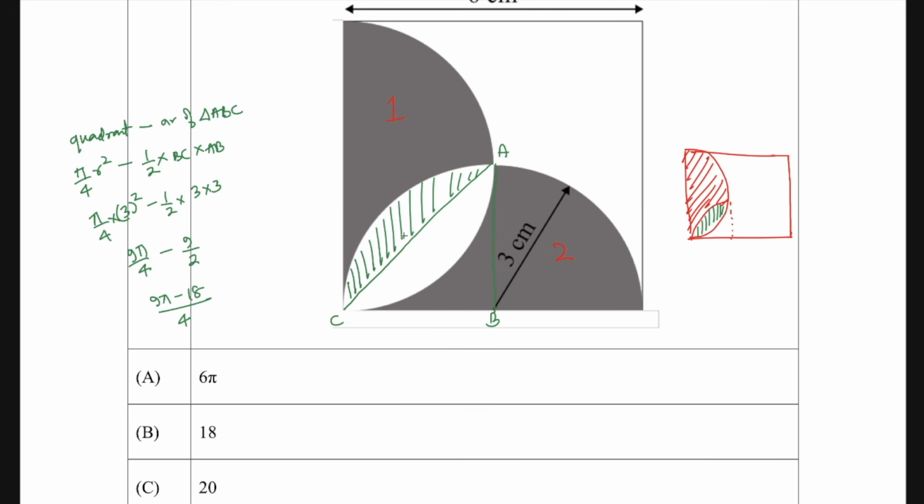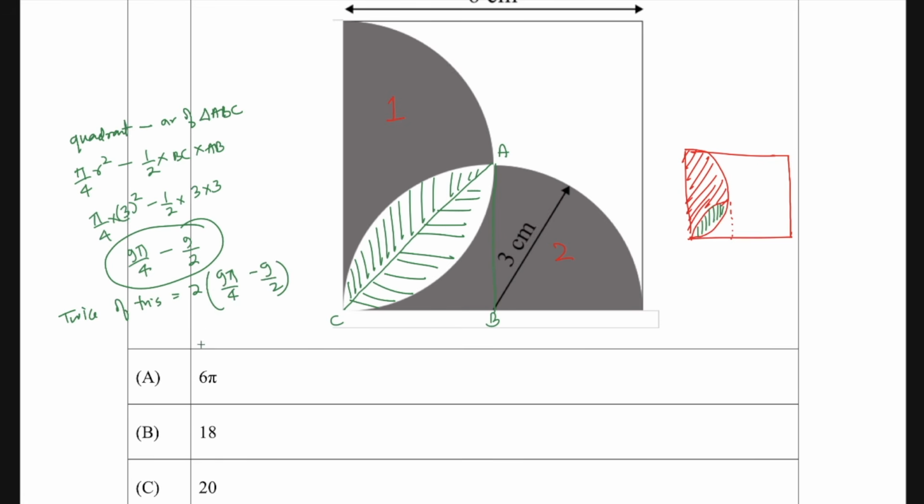Now I'll not solve this here, I'll just keep it till here. Now I have to subtract this thing from the area of the semicircle, right? Of course we have to do it twice. Why are we doing it twice? Because we need this whole region, right? So twice of this will be 2 times of 9 pi by 4 minus 9 by 2.